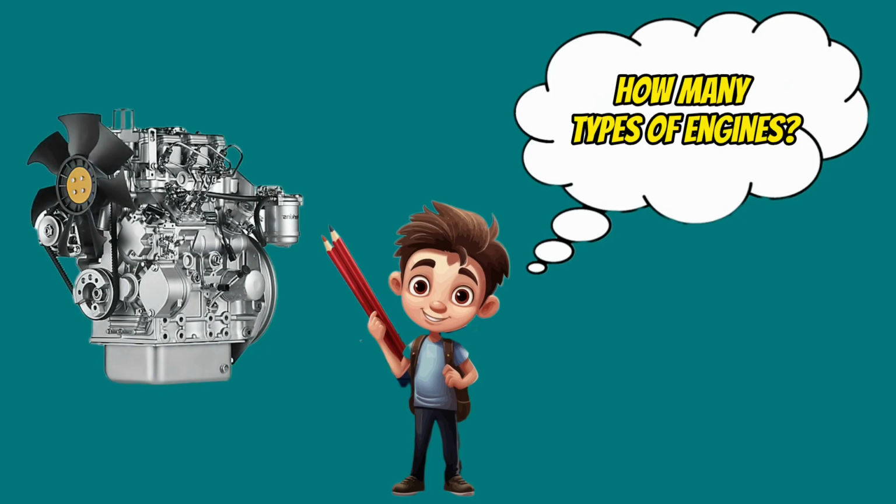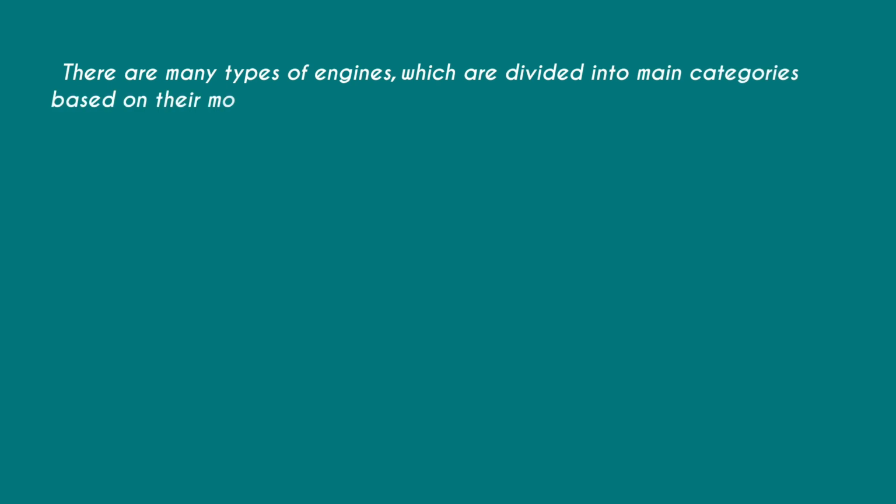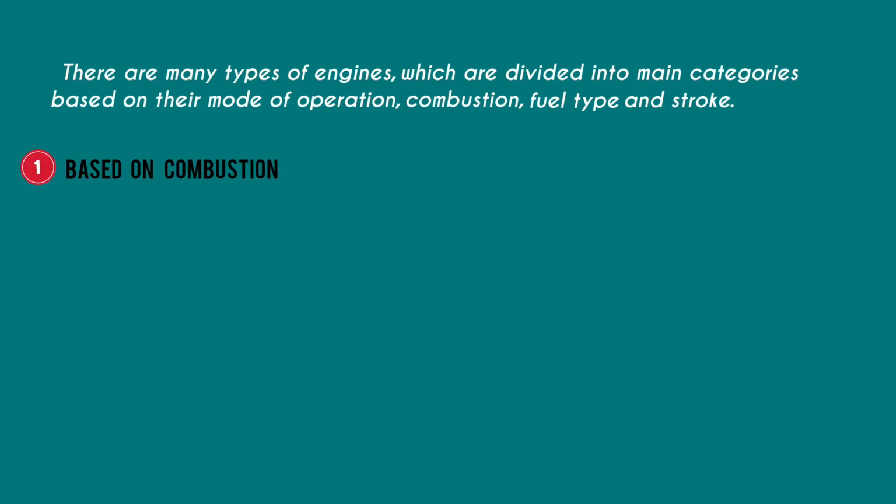How many types of engines? There are many types of engines, which are divided into main categories based on their mode of operation: combustion, fuel type, and stroke. 1. Based on combustion.